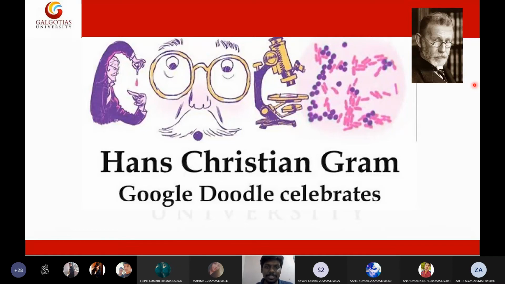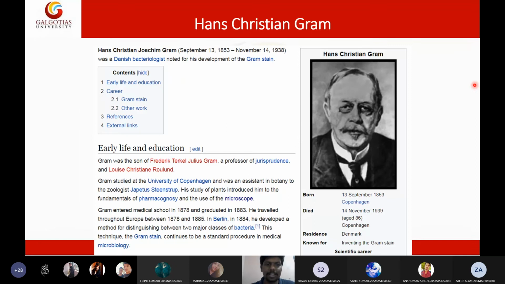So he has contributed a lot in the field of cell studies by his staining technique, which is called the Gram staining technique. So he must deserve the tribute that he should get. Because of Sir Hans Christian Gram's work on the cells, today we are studying the morphology of the cell in detail, the cycle of the cell, the dividing, the reproduction of the cell. All these things have happened because of his invention of the Gram staining technique. So he is Hans Christian Gram.